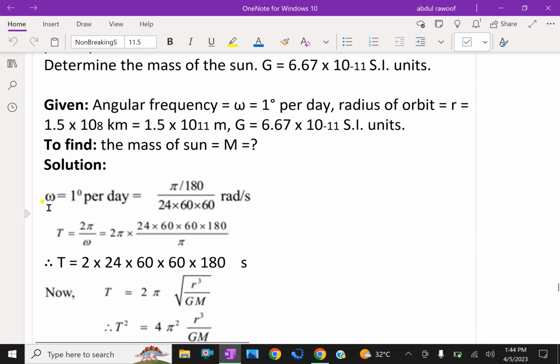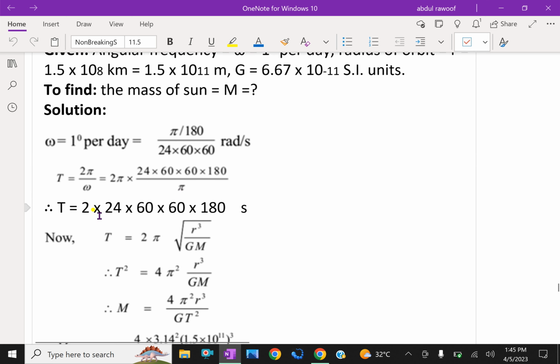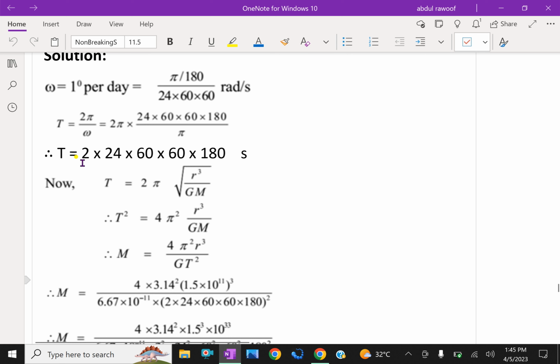Omega equal to 1 degree per day; we convert to radians, pi by 180, divided by 24 into 60 into 60, that is radian per second. This gives the angular velocity omega. Now T equal to 2 pi by omega is the formula. From this we calculate the time period: 2 into 24 into 60 into 60 into 180 seconds.